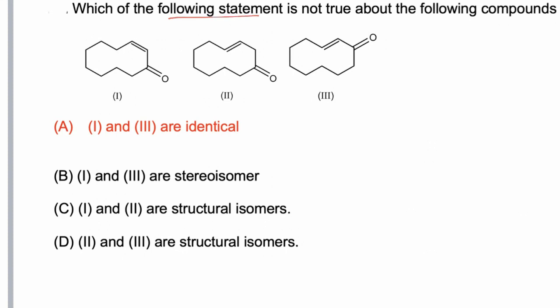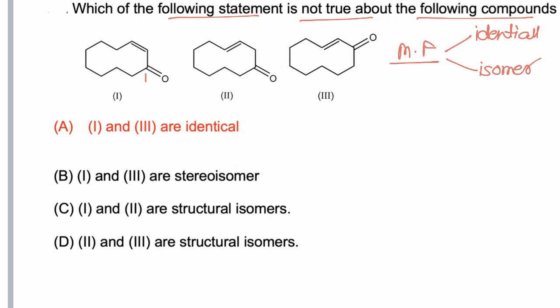Which of the following statements is not true about the given compounds? By observing these structures, we have to find which given statement is incorrect. First, all of the molecules have the same molecular formula. If the molecular formula is the same, they are either identical or isomers.